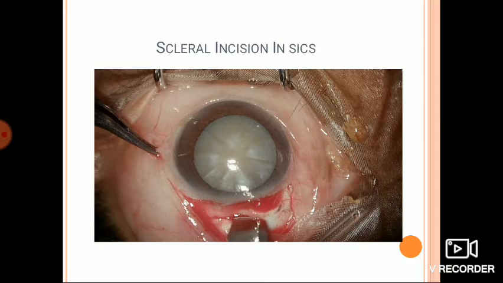The configuration of the incision may be straight, frown, chevron or trapezoid. In this picture, the straight incision is made. The other types of incisions like the frown incision, chevron incision and trapezoid incision decrease the rate of surgically induced astigmatism if correctly done.